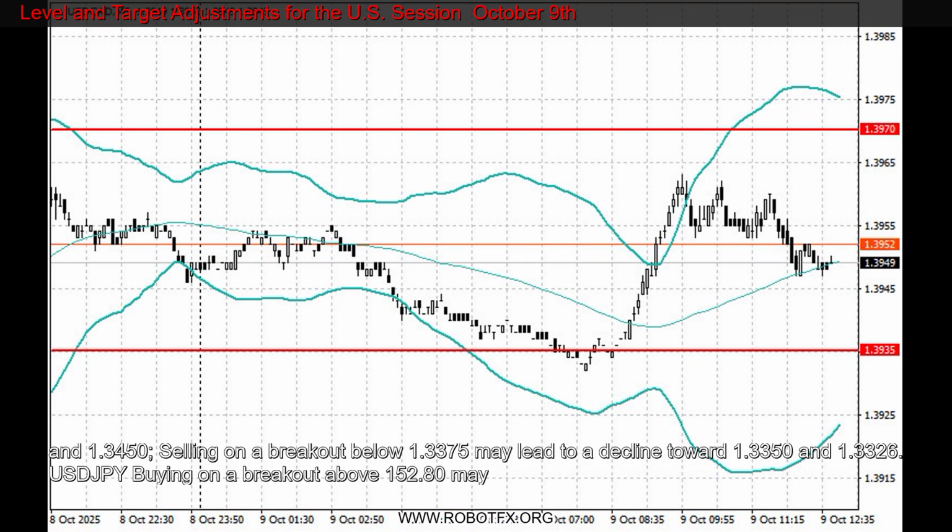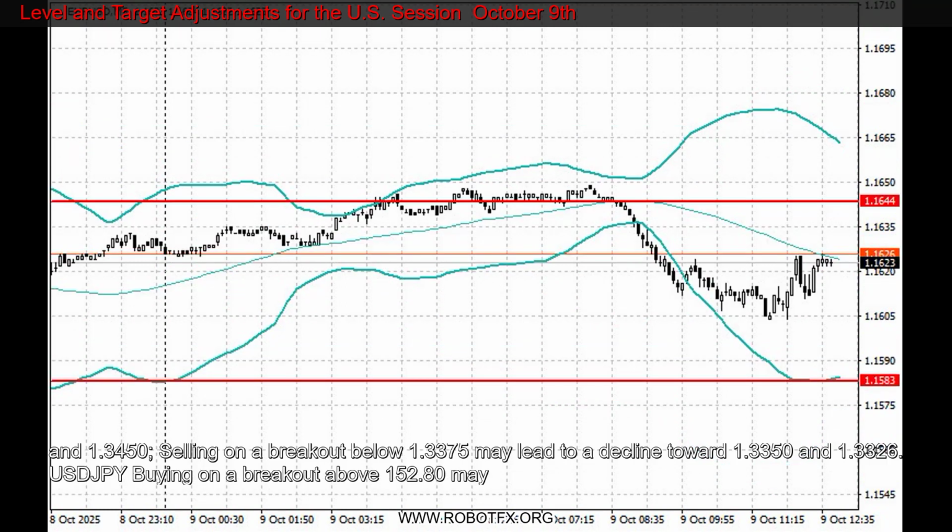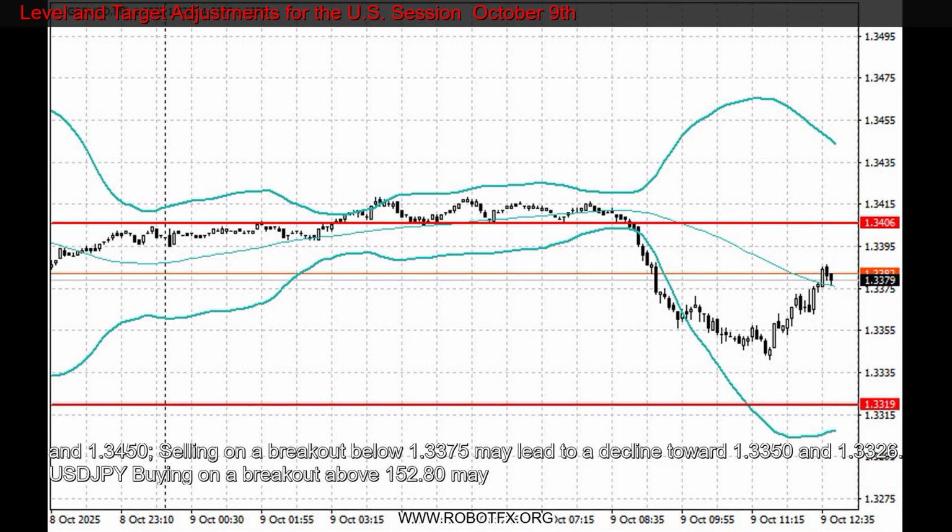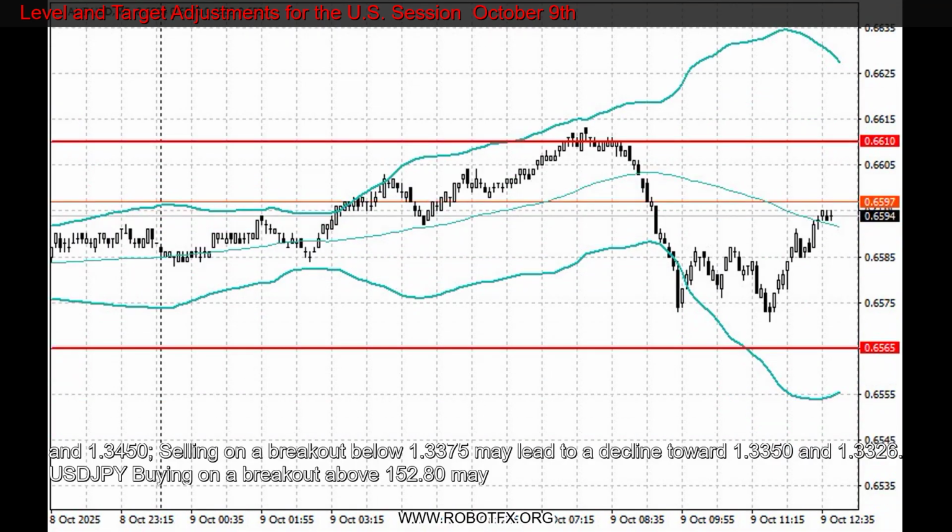EUR/USD: buying on a breakout above 1.1634 may lead to growth toward 1.1661 and 1.1690. Selling on a breakout below 1.1610 may lead to a decline toward 1.1575 and 1.1530.